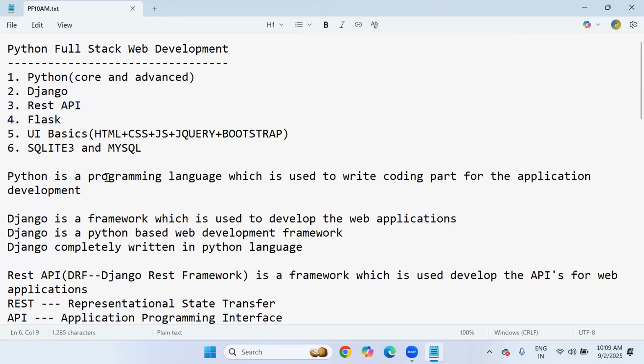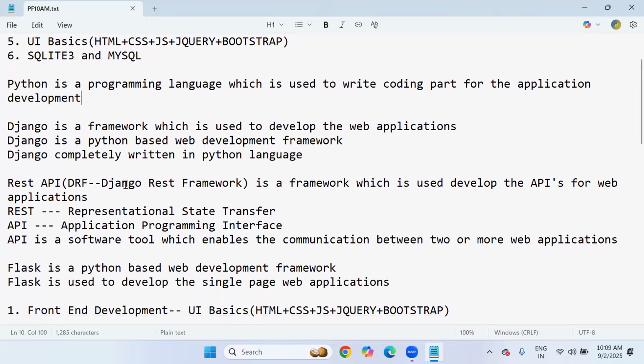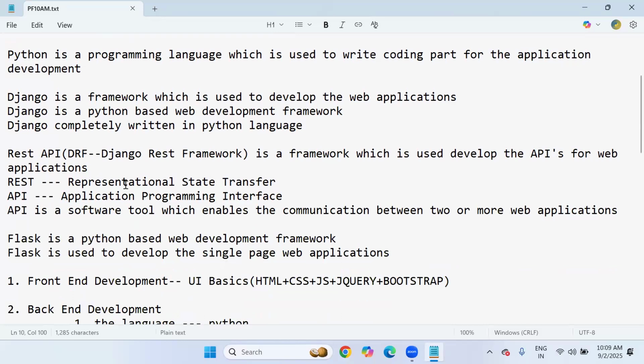Python is a programming language which is used to write the coding part for application development. But Django is not a programming language. Django is a framework which is used to develop web applications. So Django is a Python-based web development framework.